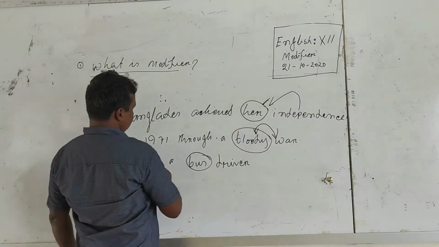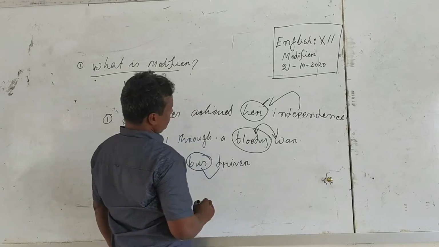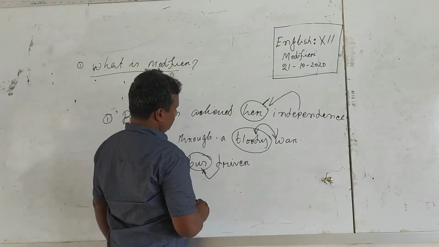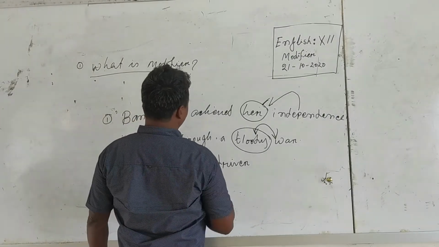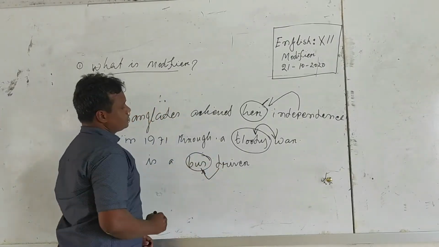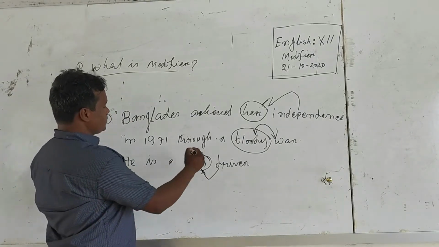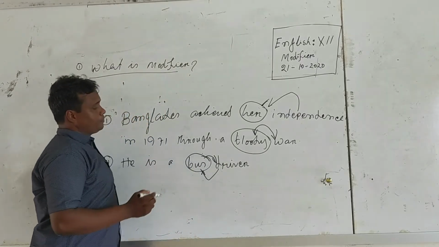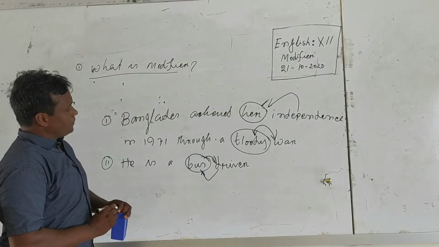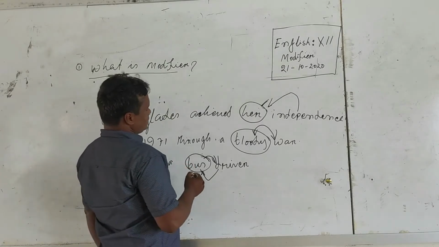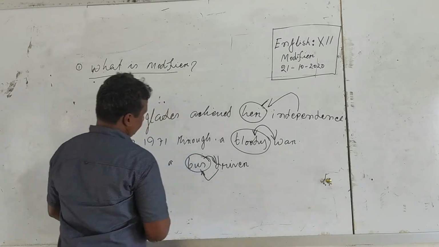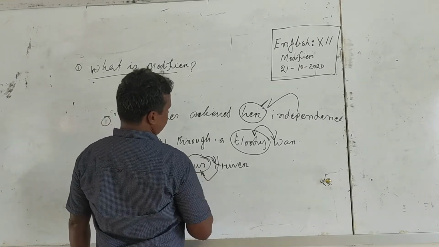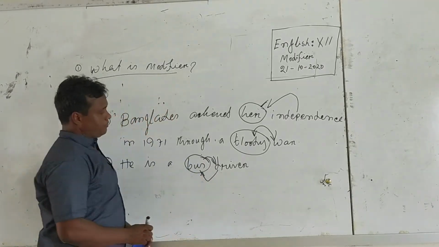In another sentence we see, he is a bus driver. Here driver is a noun and bus is also a noun. Bus sits before the driver. Sitting before driver, bus gives more information about the driver. If we ask what type of driver, he is a bus driver.